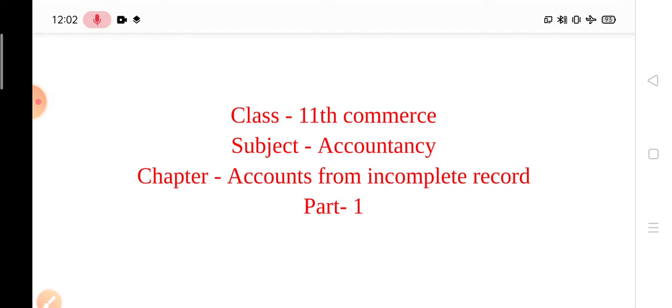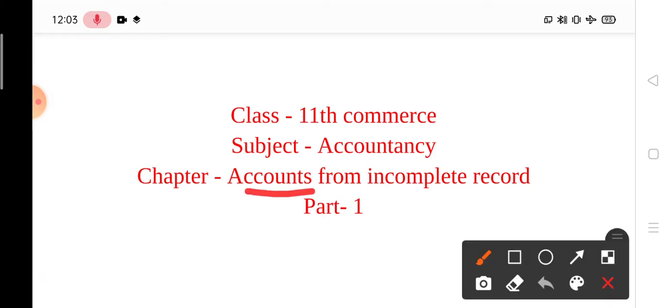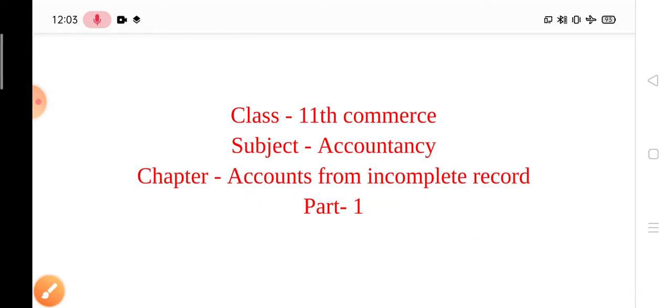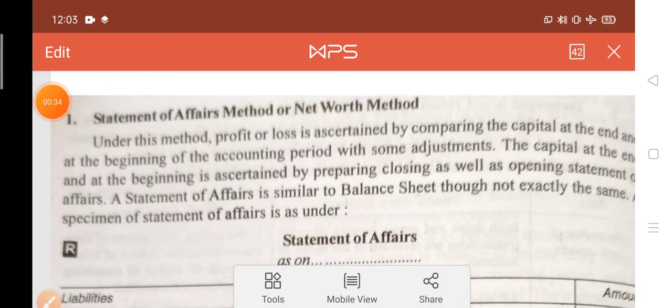We had already learned in previous chapters how to maintain the financial statements like trading account, P&L account, and balance sheet. Now, today we will learn the last chapter of your syllabus, that is accounts from incomplete record. Means incomplete records are given, you have to complete it. Okay, so let us start this chapter.